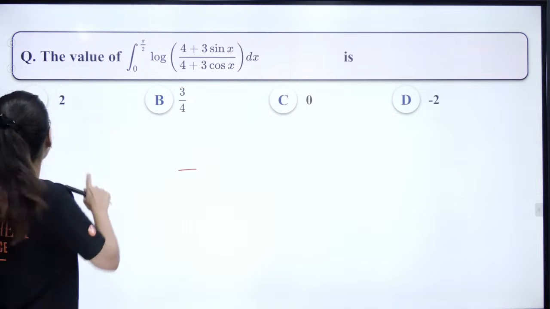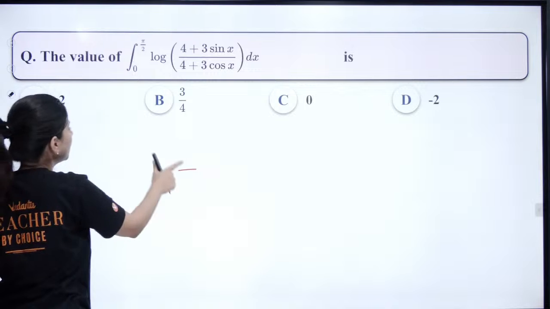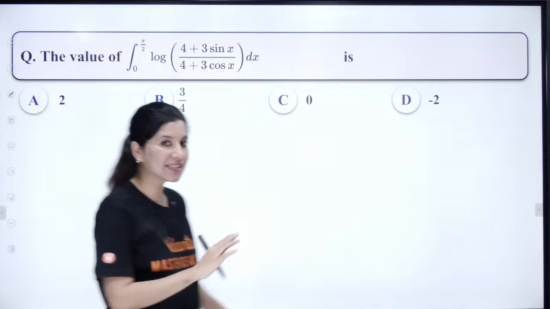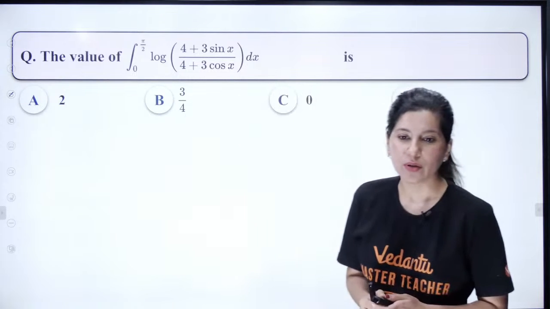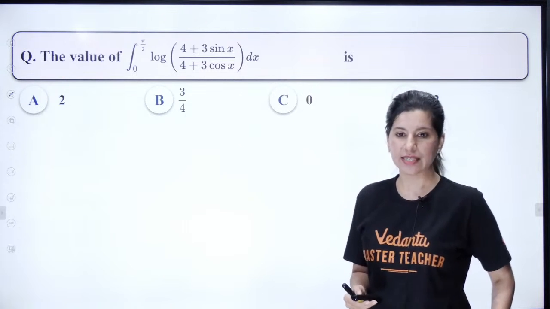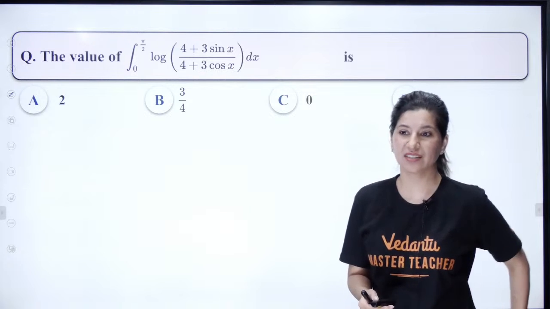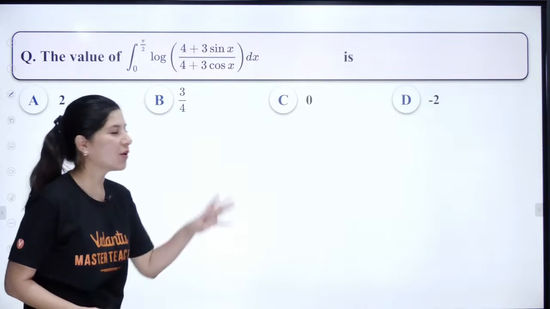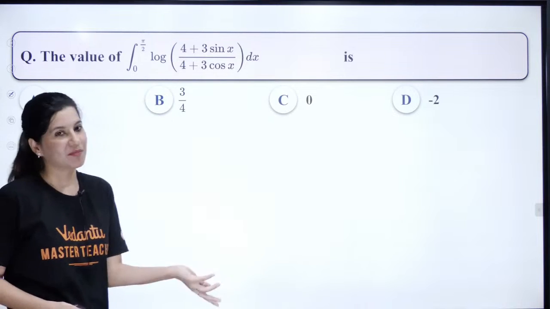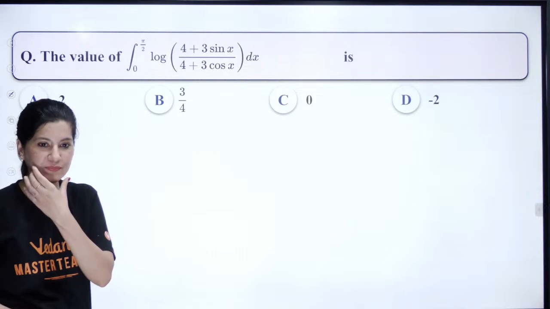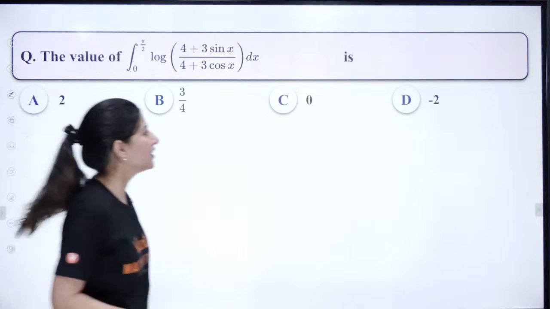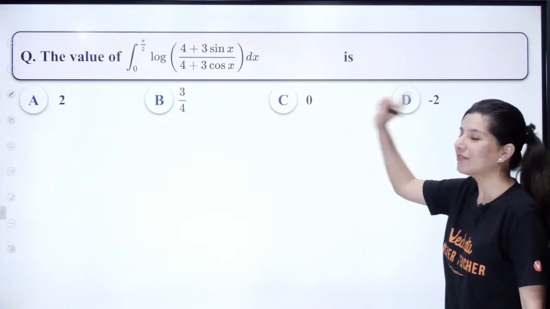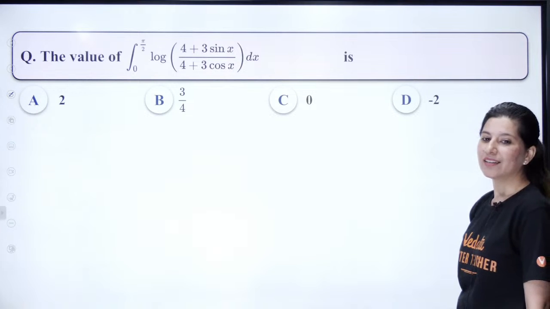Definite integration, right. So in definite integration, which property do you think is the most useful property? Two curves, I guess it is deleted. Yes, it is deleted. But you know what, NTA has asked from the deleted topic, so that's why I thought let's keep 1 or 2 questions. You never know that they will ask you. Yes, absolutely right. King's rule, right? So what we are going to apply in this?